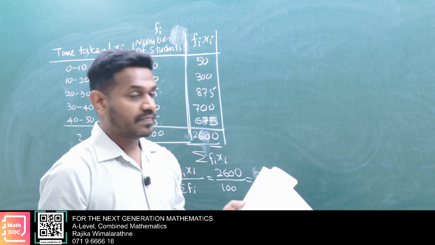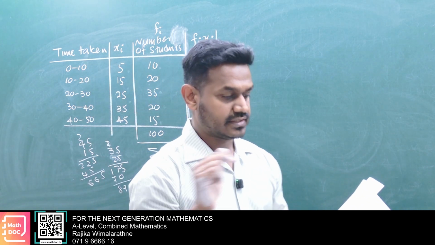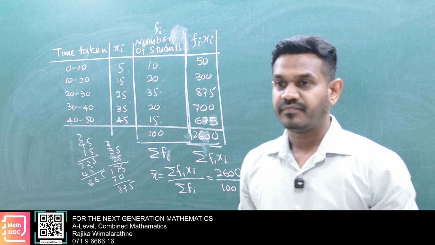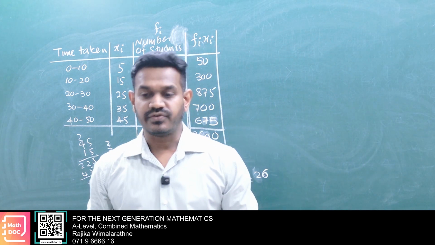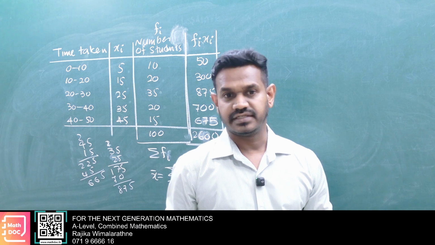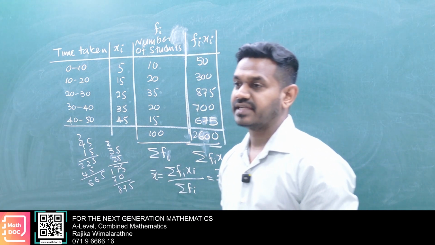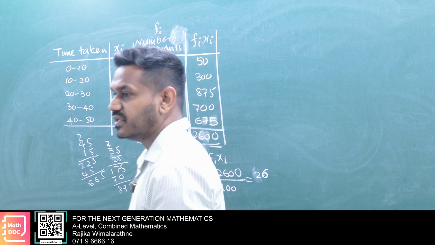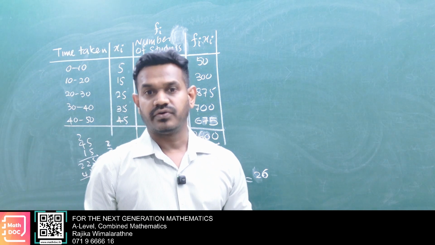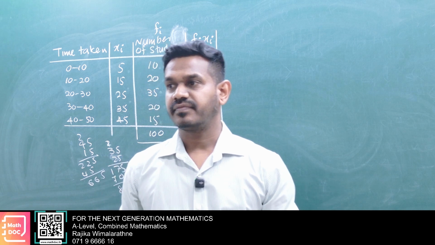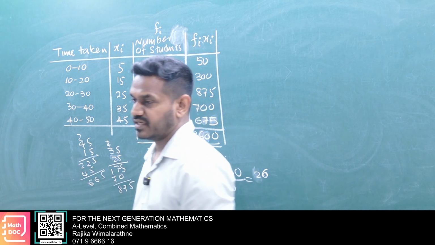So put a star mark somewhere and write down: for easy calculations, there are coding techniques.